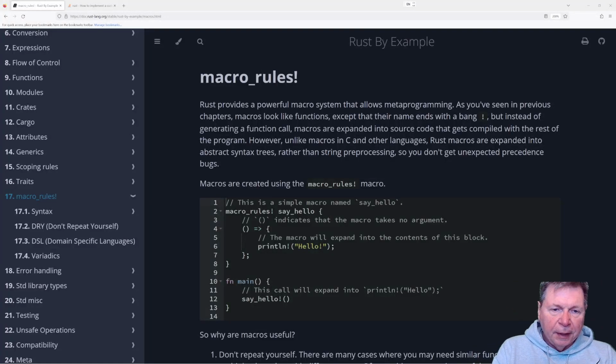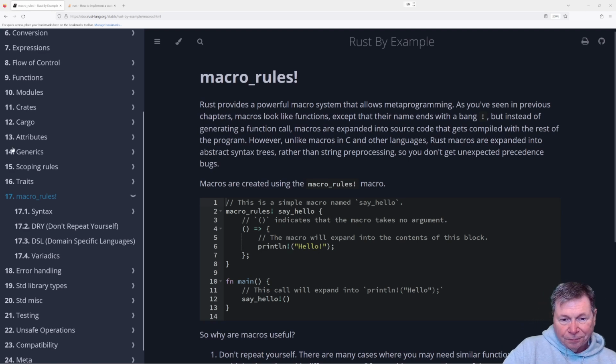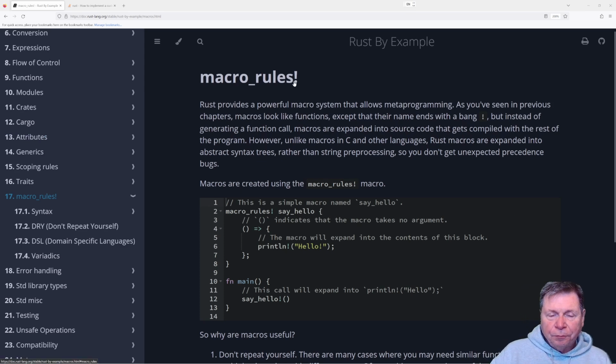All right, so we left off with 17 macros. So let's see what's going on here. It looks like exclamation mark means macro. We've already encountered that with print and write and those other things, which presumably we were told right at the very beginning were macros. So here we are.